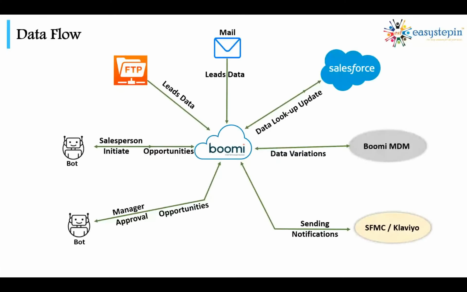So let me go through one data flow. It starts with the salesperson logging into the bot or Slack. Then he will initiate an opportunity. Then he's planning to convert that opportunity to an account, or leads to opportunity, anything. So he will initiate that request. It will go to the backend application, might be Salesforce or other applications, and it will be sent to the manager saying, hey, your salesperson is requesting a conversion, can you approve it?